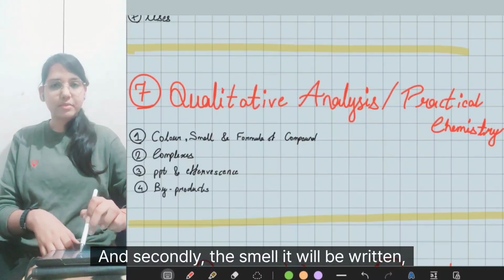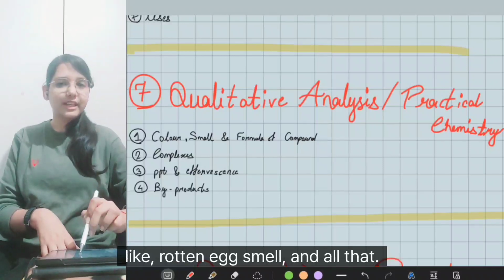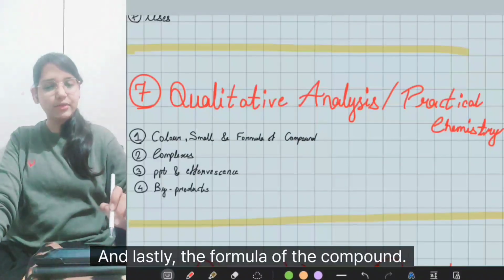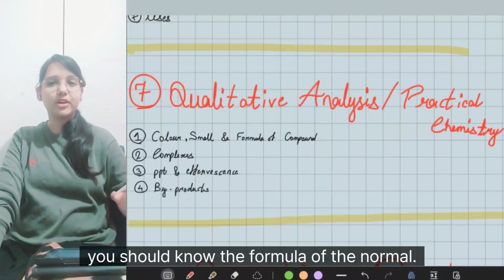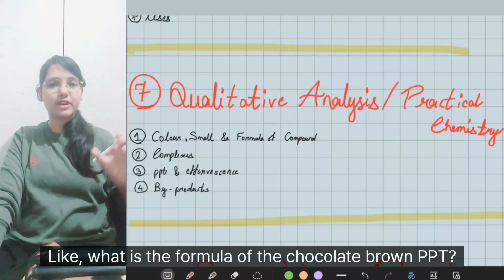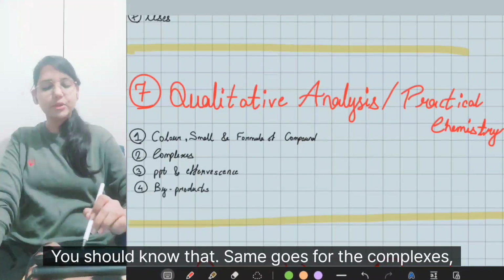And secondly, the smell. It will be written like rotten egg smell and all that. And lastly, the formula of the compound. Even if you don't know a lot of reactions, you should know the formula of the compound. Like what is the formula of the chocolate brown PPT? You should know that. Same goes for the complexes.